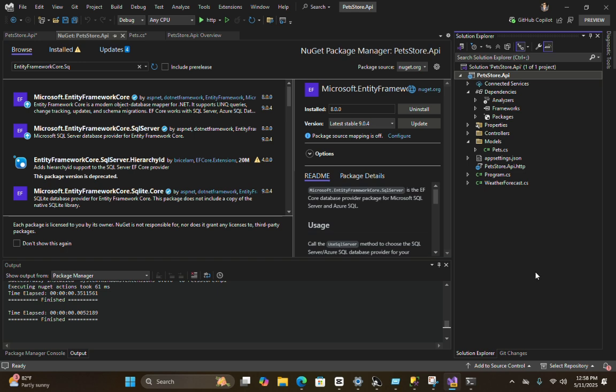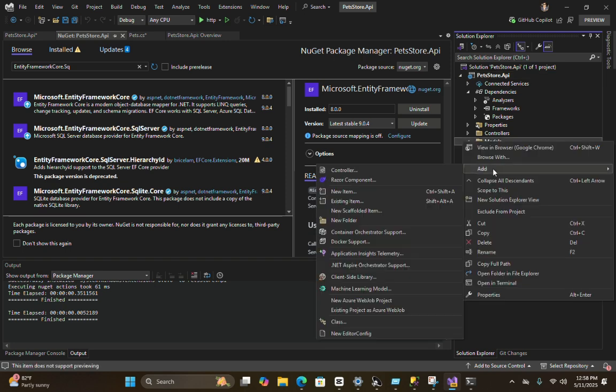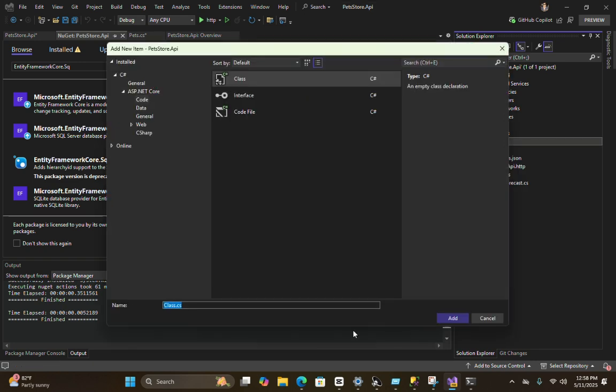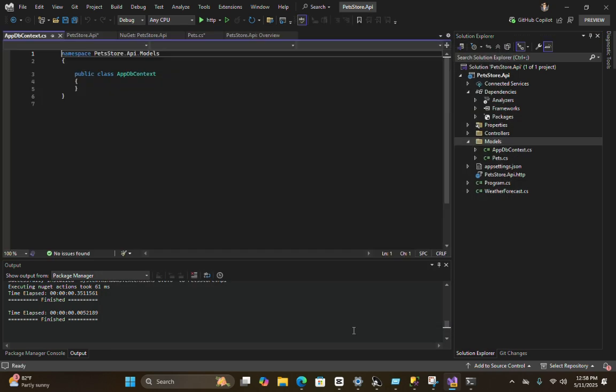When working with Entity Framework Core, the DbContext class is the main bridge between the C# application and a SQL database. Let's break down what each part of the code is doing. So let's write the AppDbContext. This will be your manager to communicate between your application and the database. So I will generate the AppDbContext class, right? So let's implement DbContext, right?